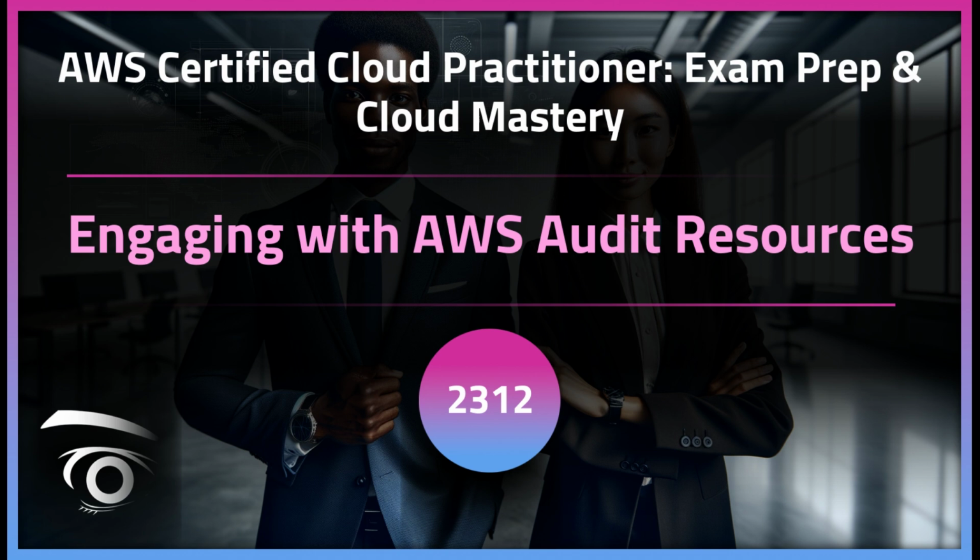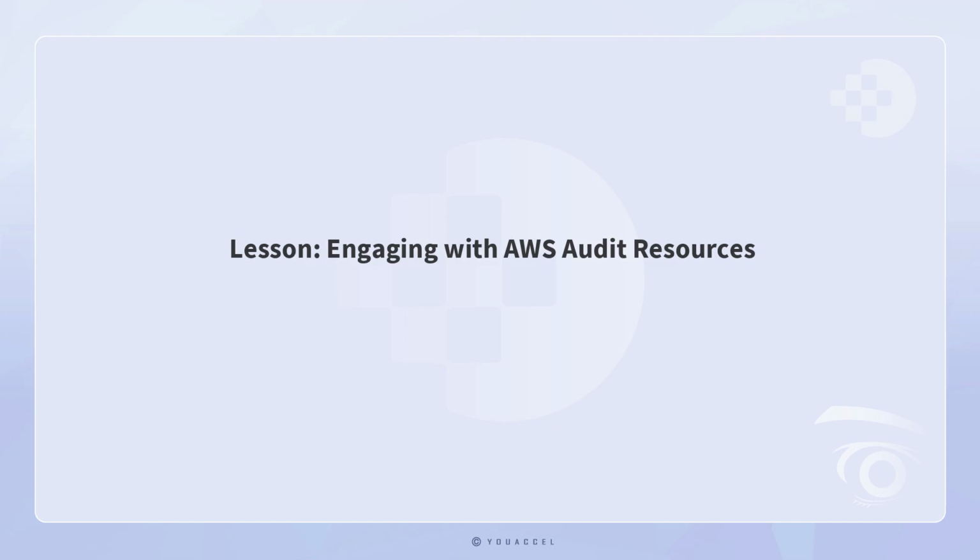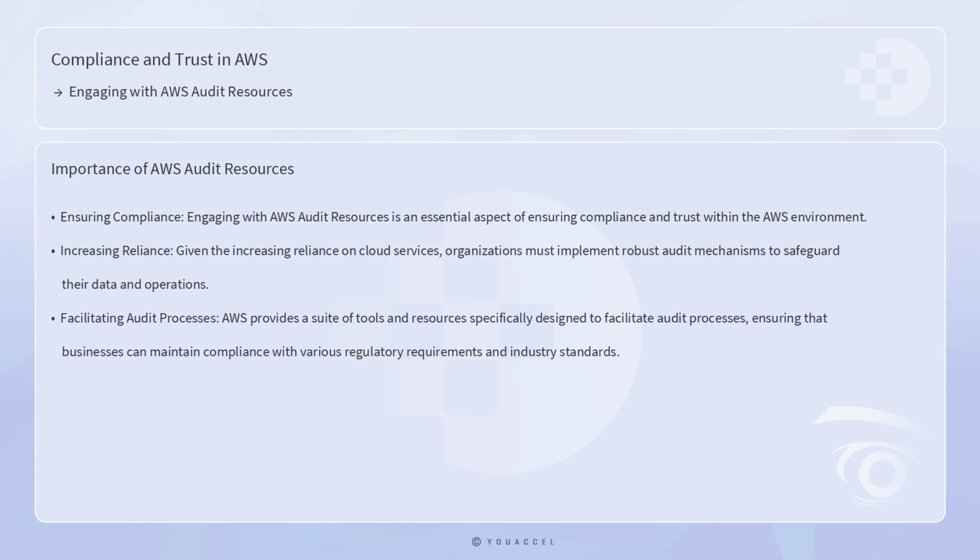Let's proceed with the lesson. Lesson: Engaging with AWS Audit Resources. Engaging with AWS Audit Resources is an essential aspect of ensuring compliance and trust within the AWS environment. Given the increasing reliance on cloud services, organizations must implement robust audit mechanisms to safeguard their data and operations. AWS provides a suite of tools and resources specifically designed to facilitate audit processes, ensuring that businesses can maintain compliance with various regulatory requirements and industry standards.